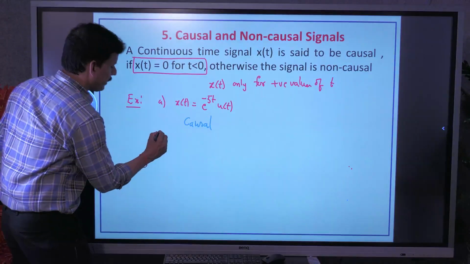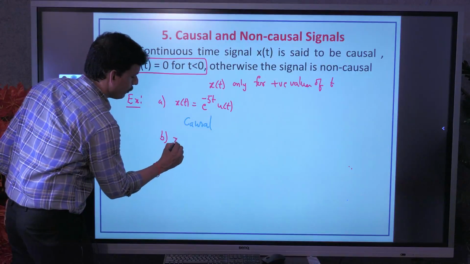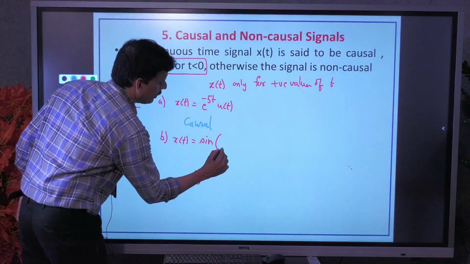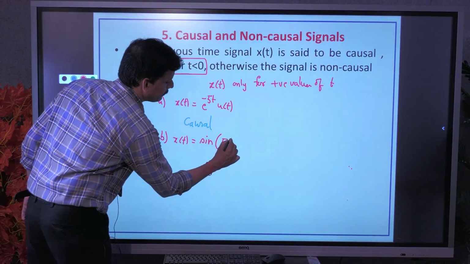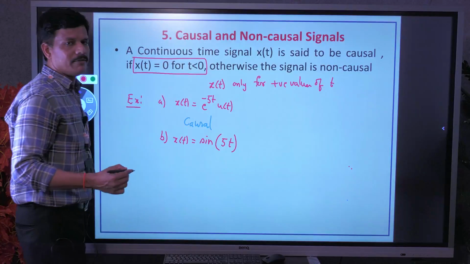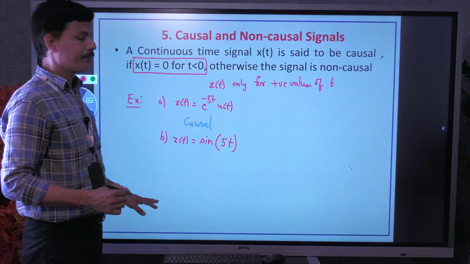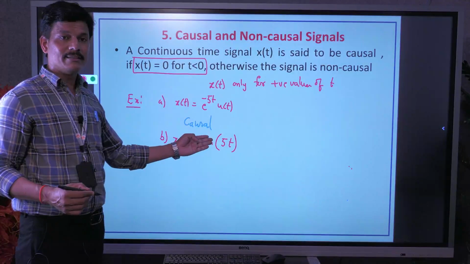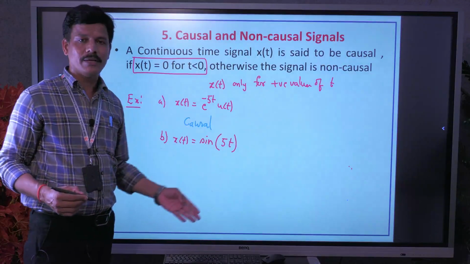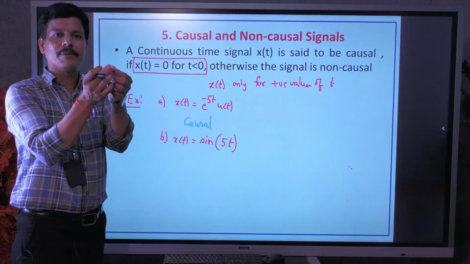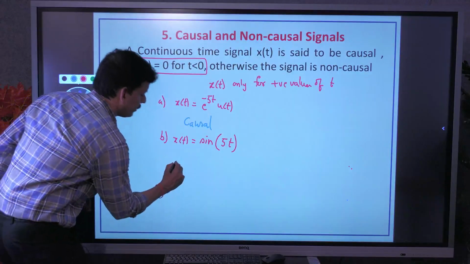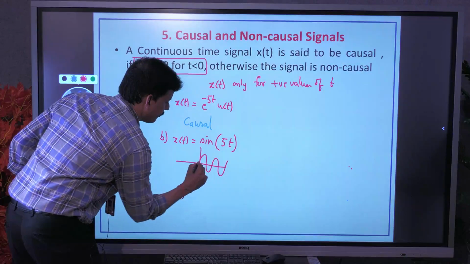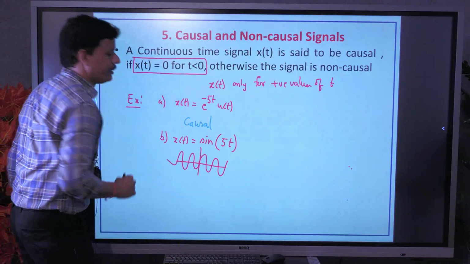Like that, you can take another example. Suppose x of t equal to sin pi t. Here, unless it is multiplied by u of t, the sin pi t is defined from minus infinity to infinity.